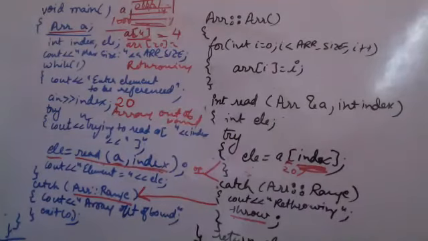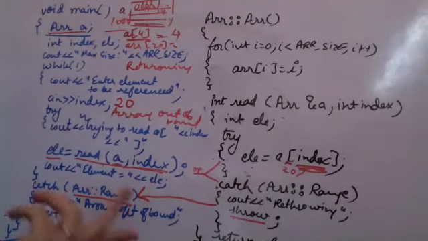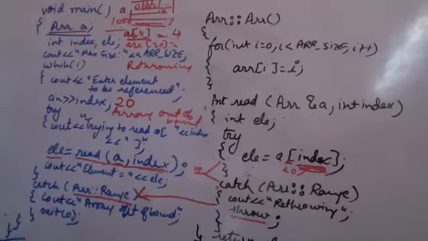But in any case, this is a way of passing the actual parameters. That is correct.